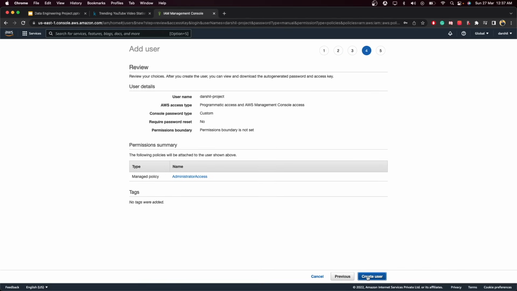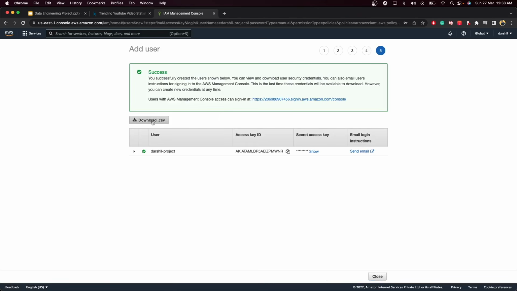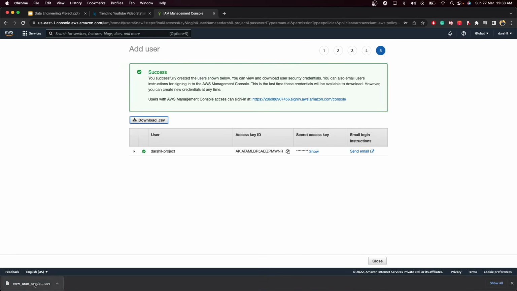For the sake of this particular tutorial, we will not make this complicated, and we will try to keep things as simple as possible. Click on Create User. Once you click on Create User, it will give you some credentials. Click on Download CSV. This file will have two things.